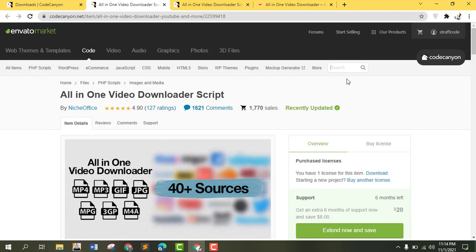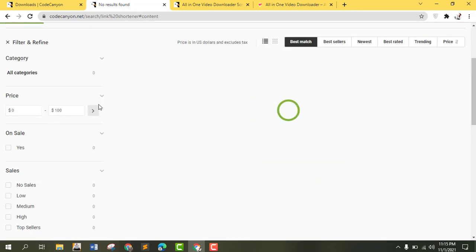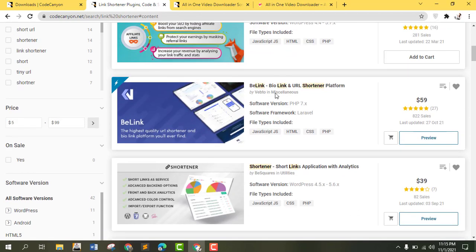So let us say you want to install maybe a place where people can shorten their links. So maybe a link shortener. Yeah, as you can see here, this is what I'm saying.